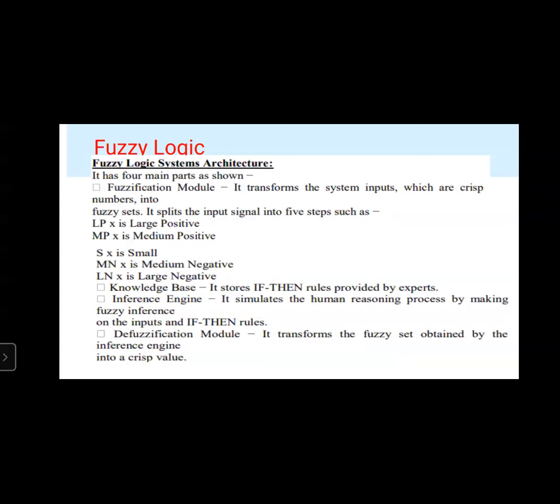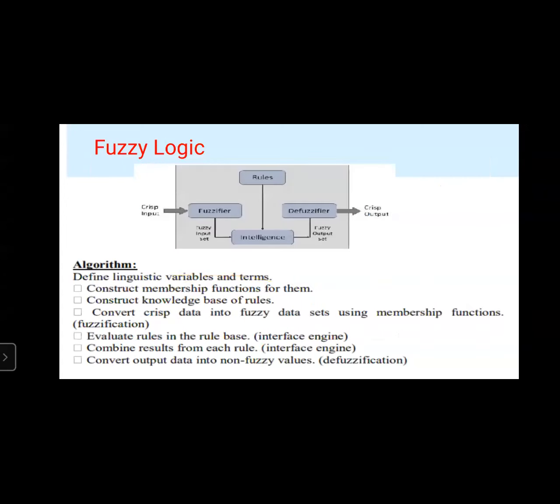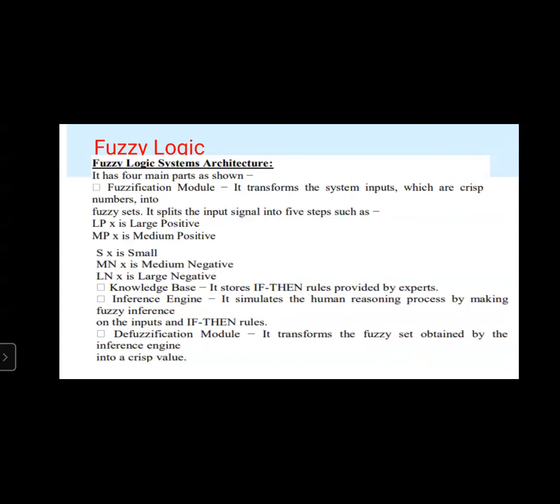Coming to the fuzzification module, this is the fuzzifier. The fuzzification module transforms the system inputs, which are crisp numbers, into fuzzy sets. That means it takes the numbers and converts them into fuzzy sets. This fuzzifier splits the input signal into 5 steps. The input signal which it takes from the user will be split into 5 steps.